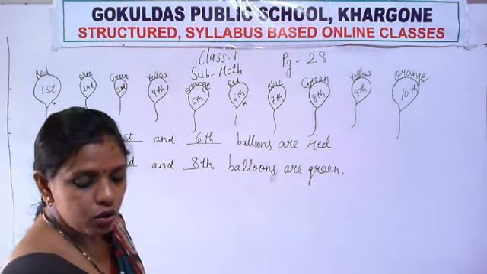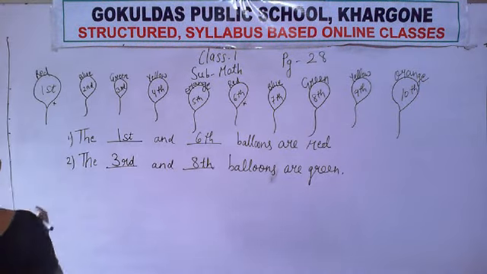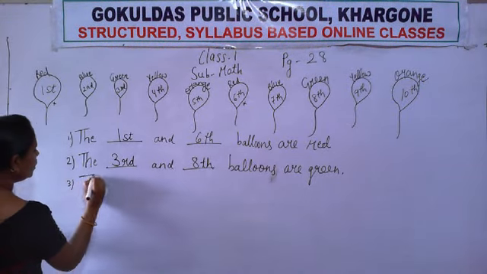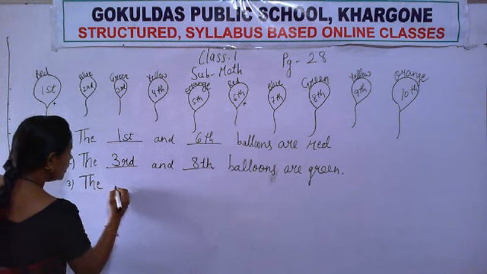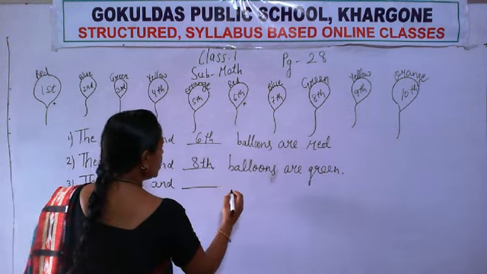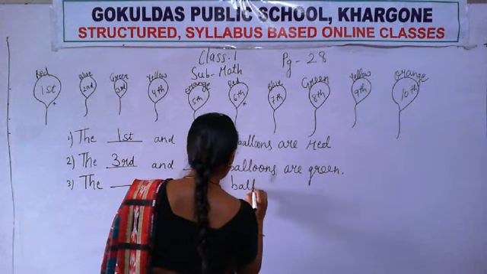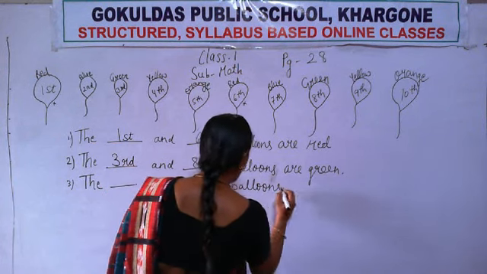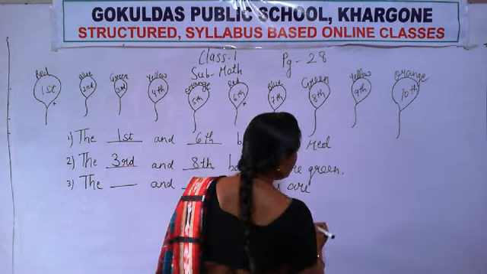Okay. Now next question. The dash and dash balloons are blue.